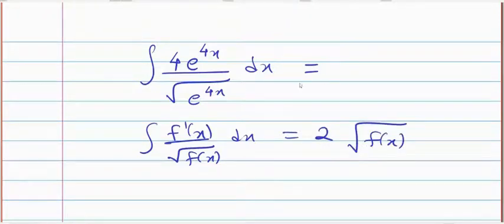E raised to 4x's derivative is present in the numerator, so that is f dash x upon under root f of x. So it is nothing but 2 under root e raised to 4x. Eight or two? Someone wrote an 8 in the chat box. It will be 2 under root e raised to 4x.